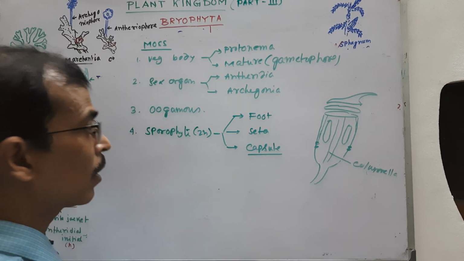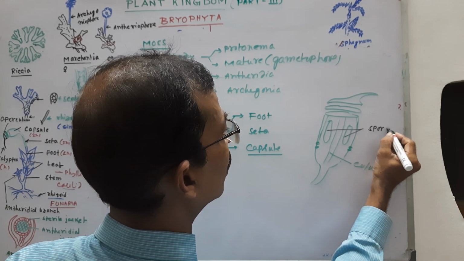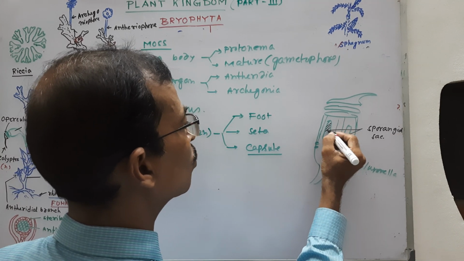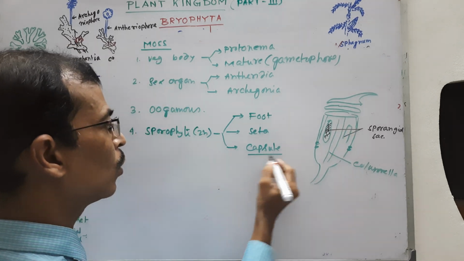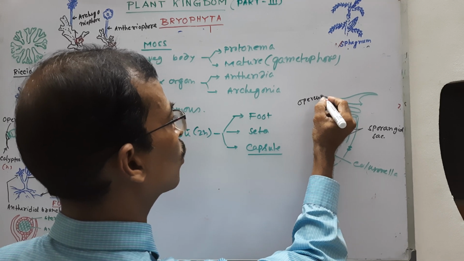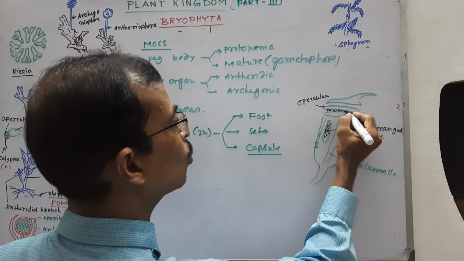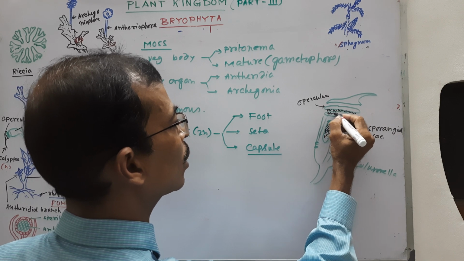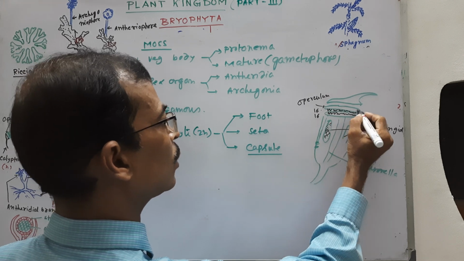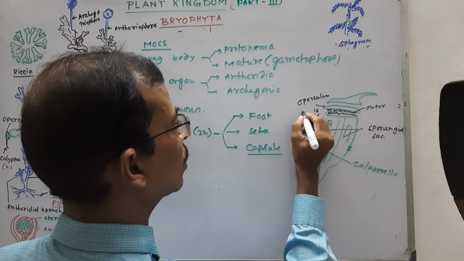This is the theca, and between the columella there is a sporangial sac, formed from sporogenous tissue. And this is the operculum. Below the operculum there are two rows of teeth-like structures, 16 in each row, an outer one and an inner one. These are called peristome teeth.